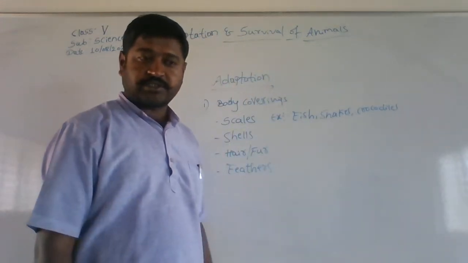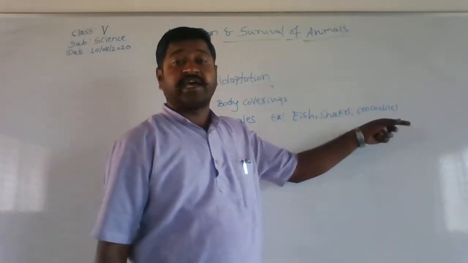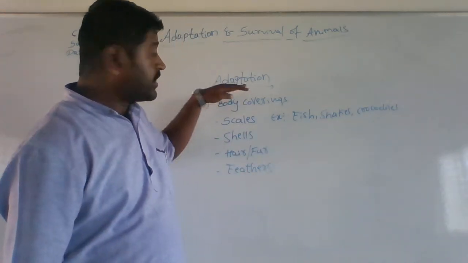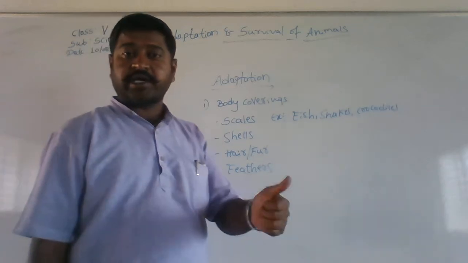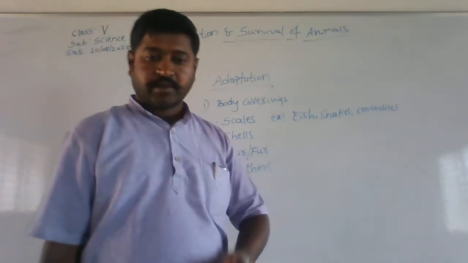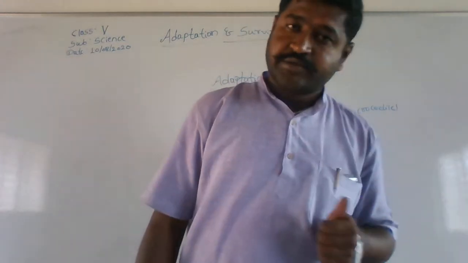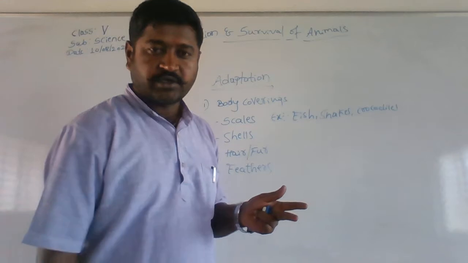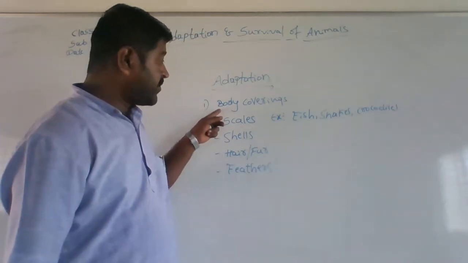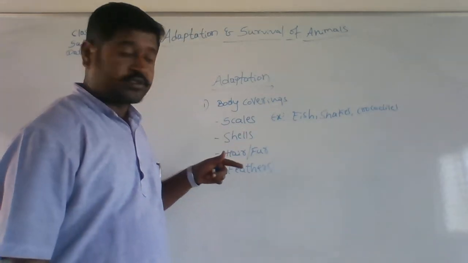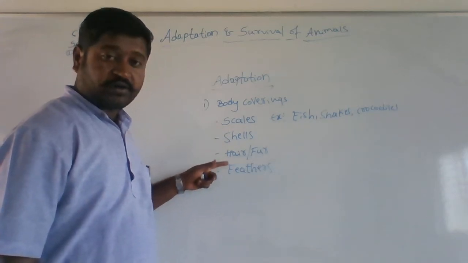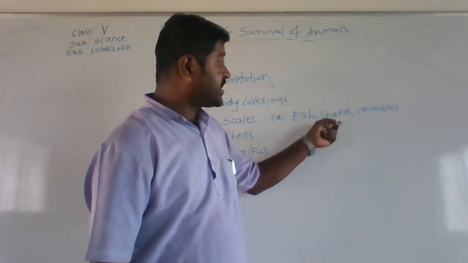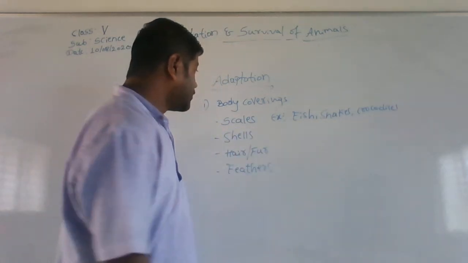These are examples which have scales on their body. Is this clear? The adaptation depends upon the body covering. Then it is organs of breathing and organs of movement. In body coverings there are four types: scales, shells, hair or fur, and feathers.